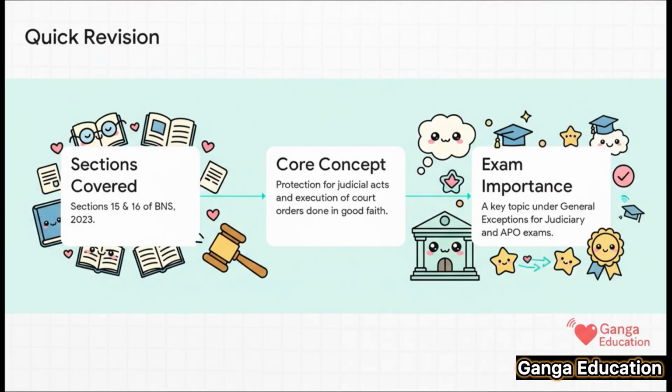All right, before we wrap up, let's do a super quick revision. We covered sections 15 and 16 of the BNS 2023. The core concept is all about the protection given for judicial acts and for acts done following court orders, as long as they are done in good faith. And for your exams, please remember this is a must-know topic under general exceptions.